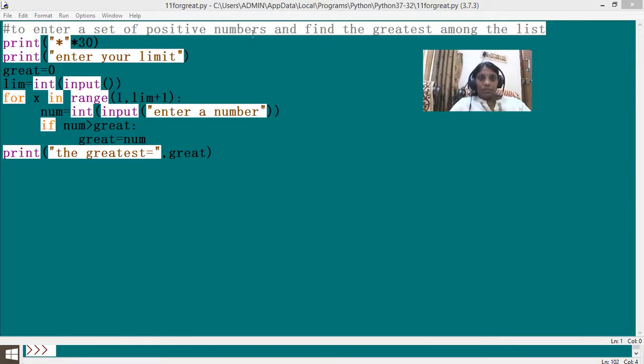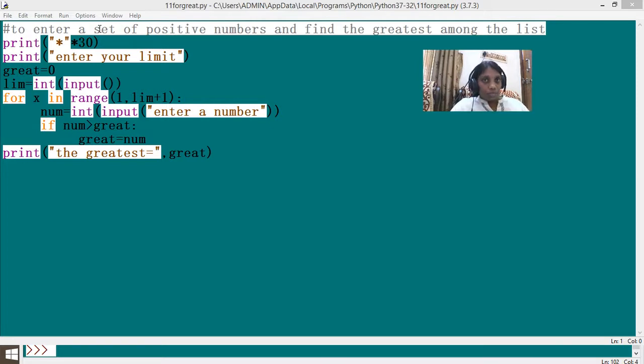This time, set of positive numbers. Set is the question. I don't know what is the limit. So I have to keep my limit, and I have to start from the number of numbers only. Like say if I say the set of positive numbers to be entered is 8 numbers, I have to enter them. So I have to start from 1 to 8. So 8 numbers should be entered, and each time count should be checked also, and different numbers should be entered.